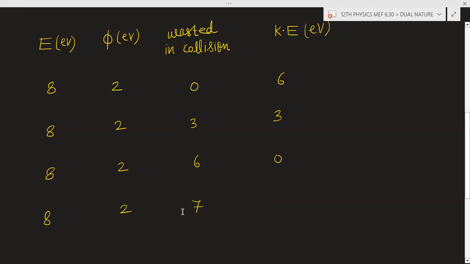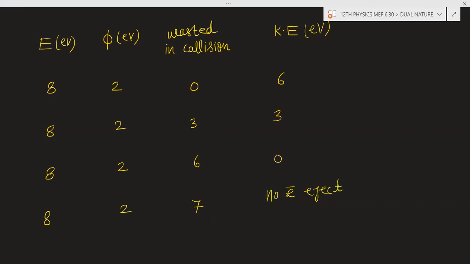Now, is it possible? 7 plus 2 is 9 electron volt, and you have given the energy of 8 electron volt. So, in this case, the electron will not eject out. So, no electron ejection.